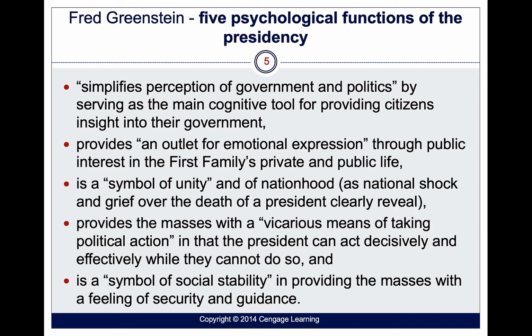The president also needs to provide all of us with the vicarious means of taking political action or encouraging us to volunteer. And I think this was something that Obama was good at, trying to get people to come out of their shell and to contribute to the community, right? And also needs to show a symbol of social stability by assuring the citizens that they're safe and protected.